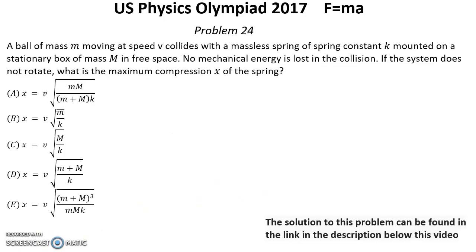Problem number 24. A ball of mass m moving at a speed v collides with a massless spring of spring constant k mounted on a stationary box of mass M in free space. No mechanical energy is lost in the collision. If the system does not rotate, what is the maximum compression x of the spring?